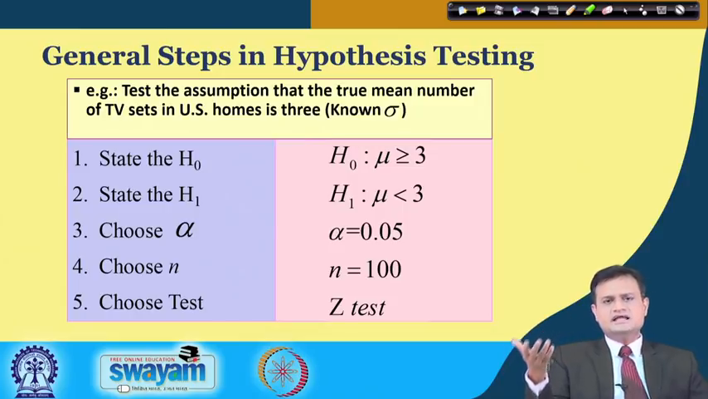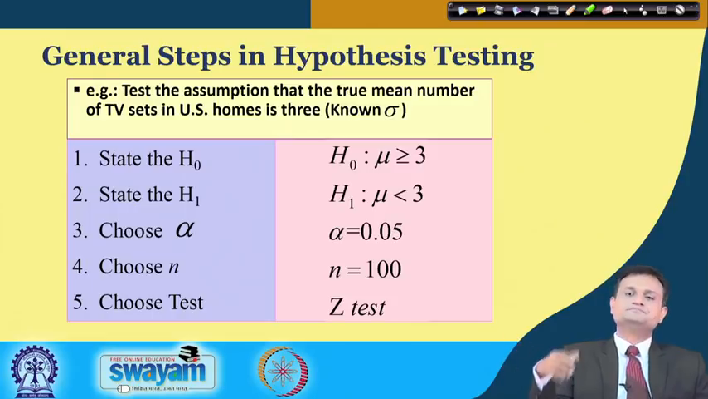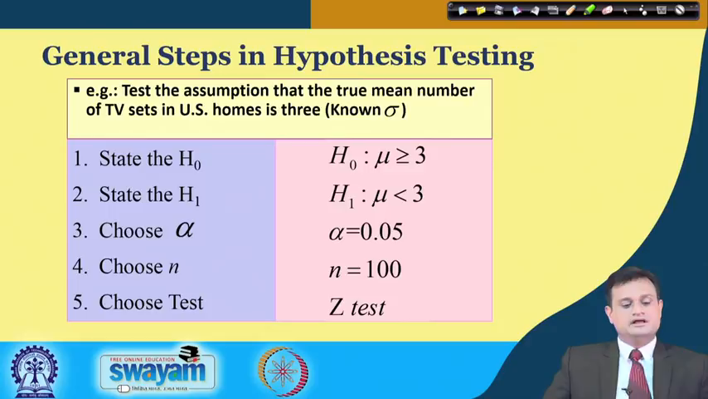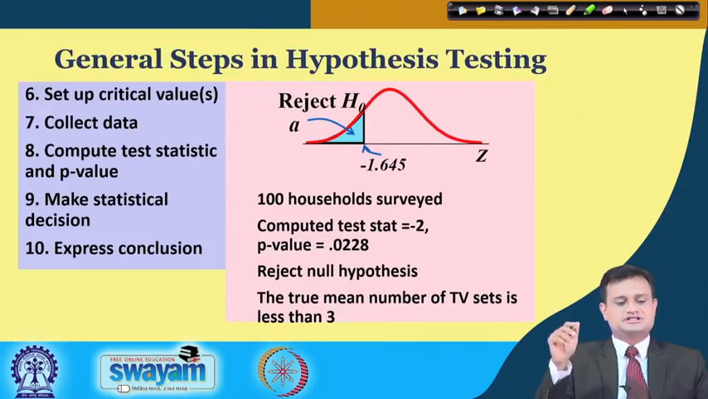So, if nothing is given or you do not have much confidence in understanding the impact of making a wrong decision, then as a rule of thumb we feel comfortable with alpha equal to 0.05. Choose n equal to 100, it may be 100 or 50 or 150. Choose the test; I am choosing the Z test here, let us say. This is just the description of the general steps of hypothesis testing.